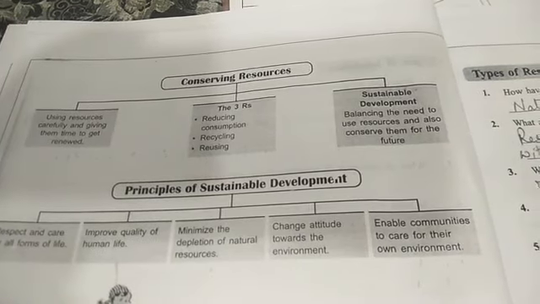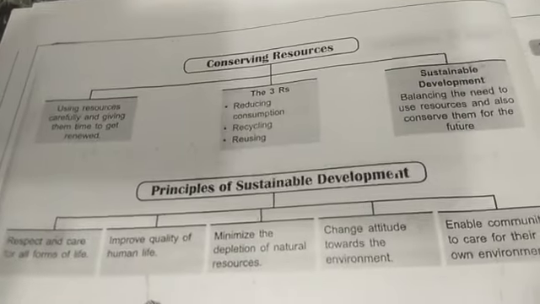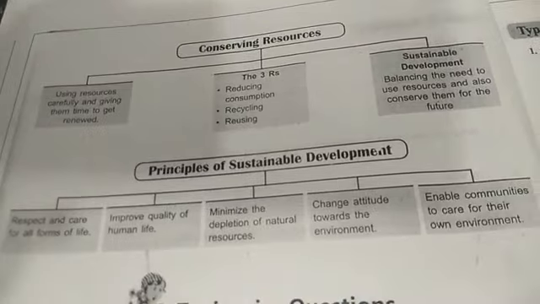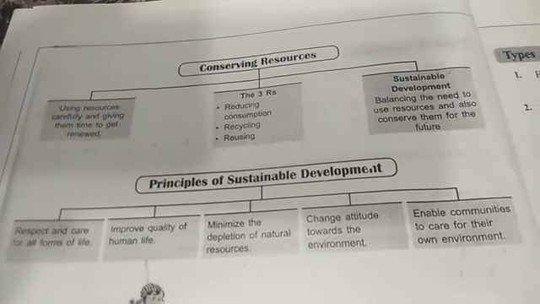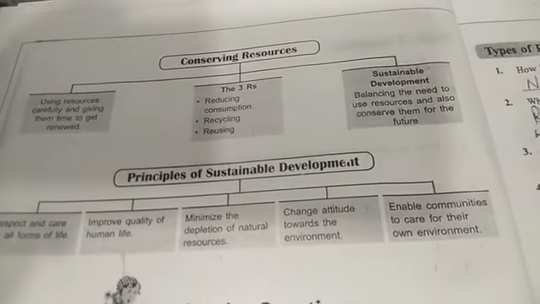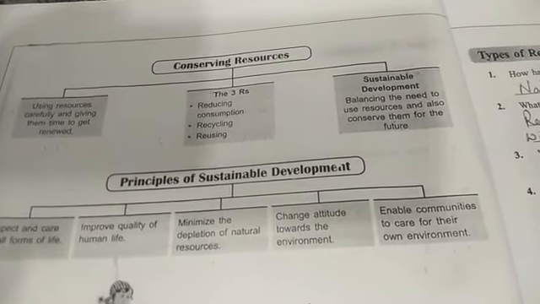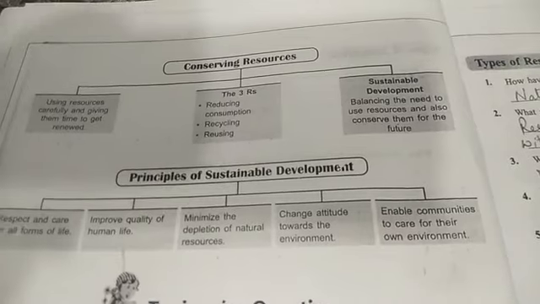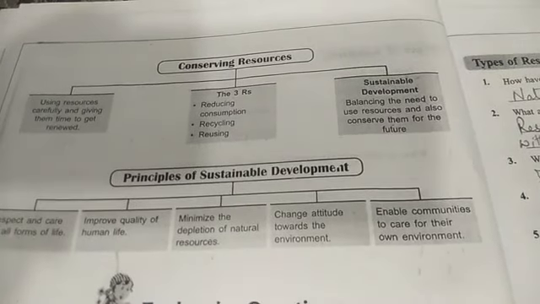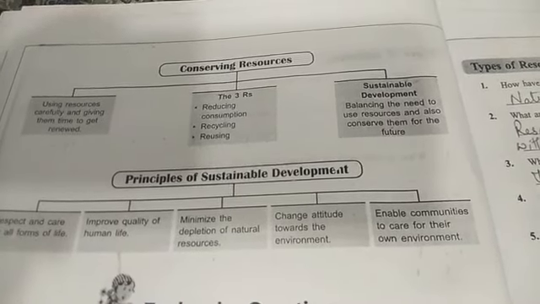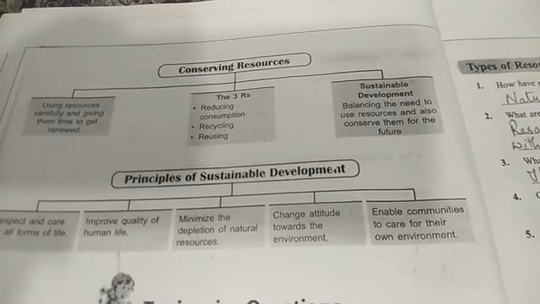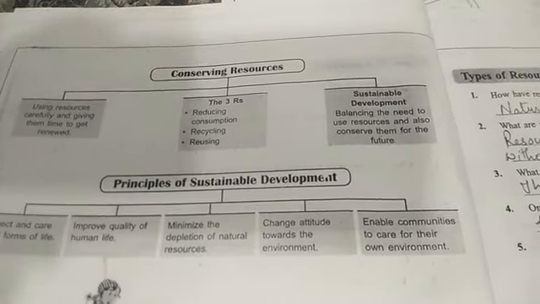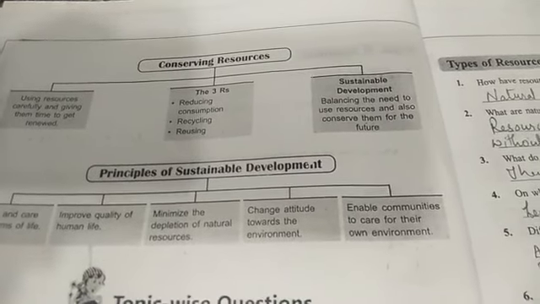Next topic we have is conserving resources. Using resources carefully and giving them time to get renewed is called conserving resources. In this way we can conserve the resources. There are other ways to conserve resources: reducing consumption, recycling and reusing. So it is called the 3Rs. This is how to conserve the resources.